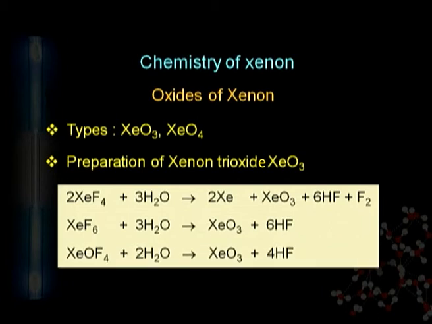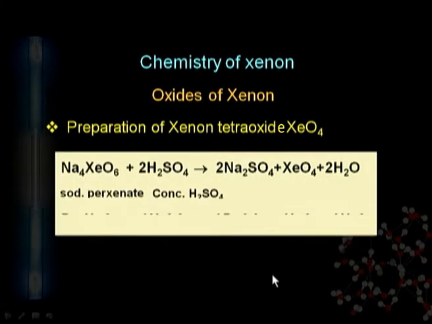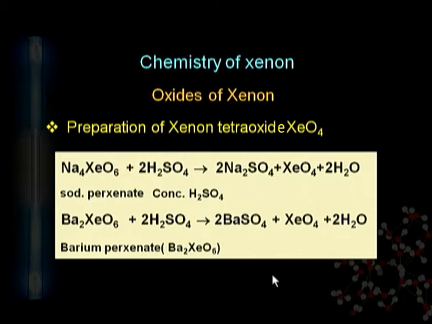We prepared xenon trioxide previously in the chemical properties of xenon fluoride: after reaction with water they give xenon trioxide. Similarly, we can form xenon tetroxide from sodium perxenate. It is an important compound. Sodium perxenate and barium perxenate are used to prepare the xenon tetroxide.